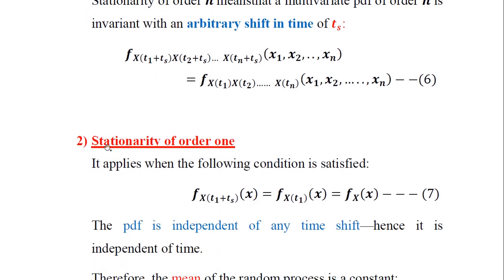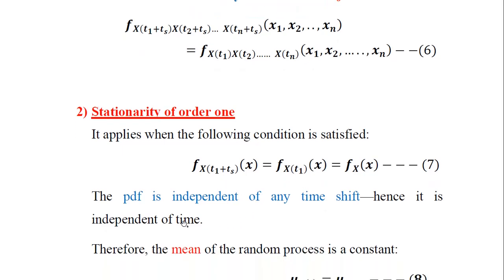Now we can go for the next one, the stationarity of order 1, where n is equal to 1. This applies when the following condition is satisfied. We are having only one random variable, the univariate case: f x of t1 plus ts of x is equal to f x of t1 of x. So you can see from the left and right hand side of equation number 7 that Ts doesn't play any role in deciding the value of the probability as time passes. Therefore the PDF is independent of any time shift, or it is said to be time invariant. This is the stationarity characteristic of order 1.